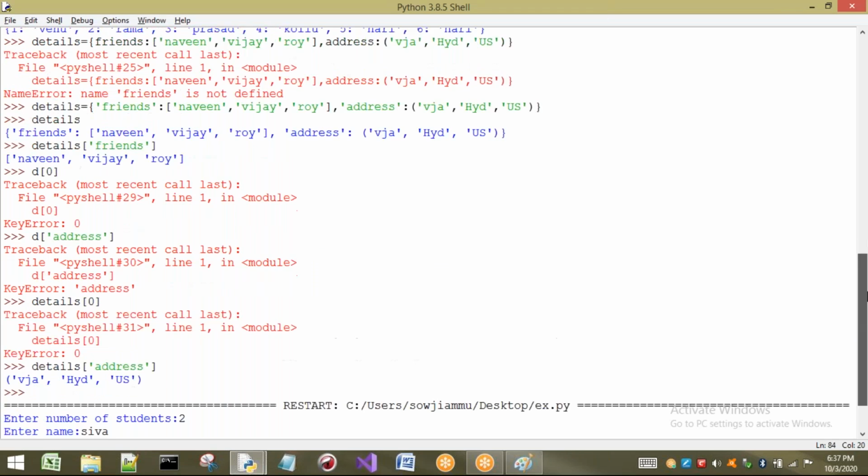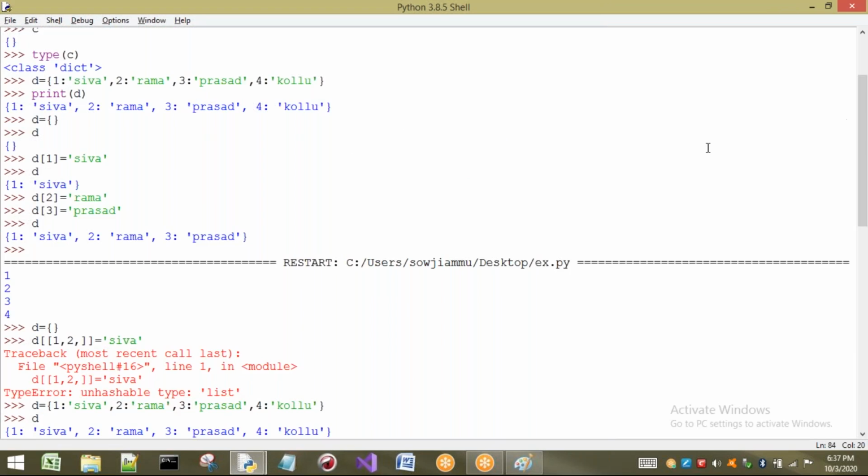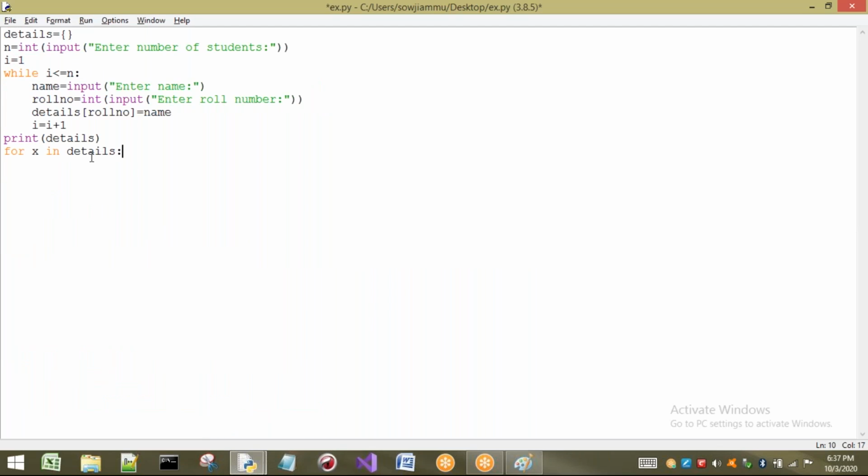I will show you once again. Okay, see in this output I have shown you only keys have been taken. Okay, 1 2 3 4. So here what happens, only keys are going to be stored in X. What about value? I will print that one.